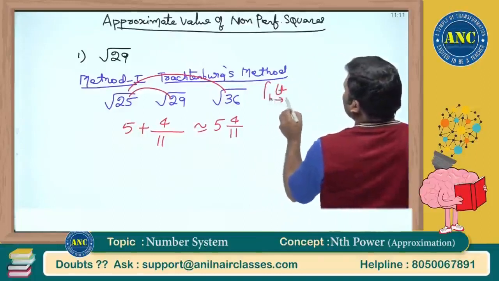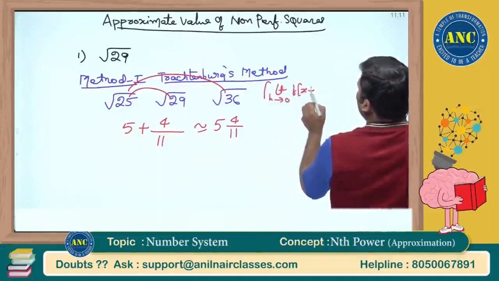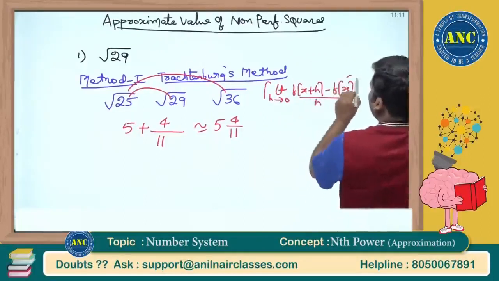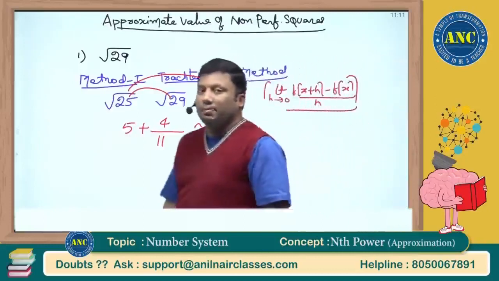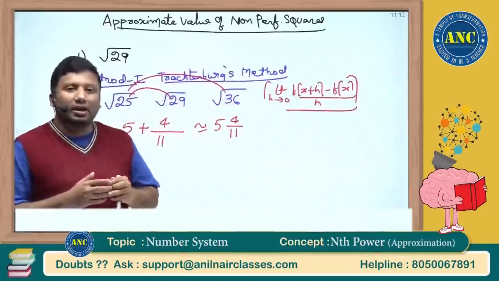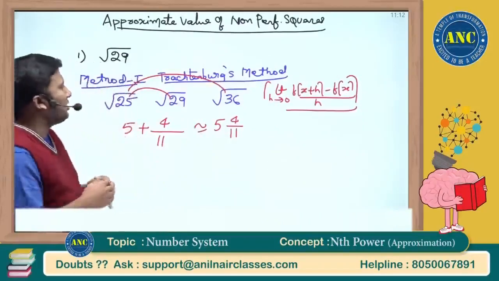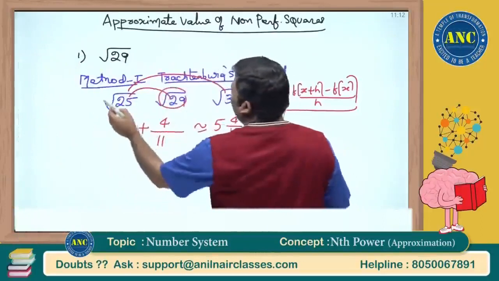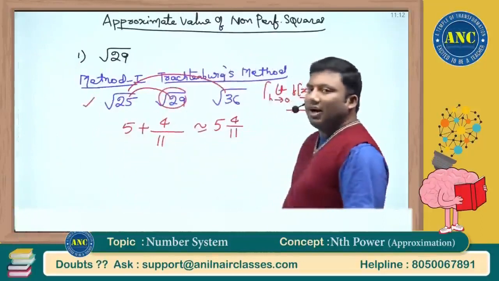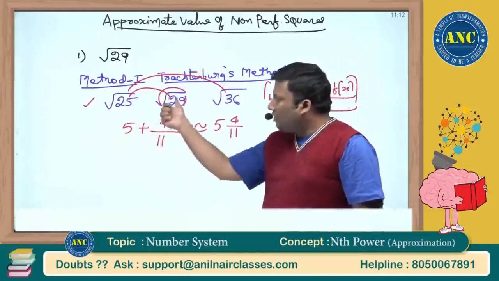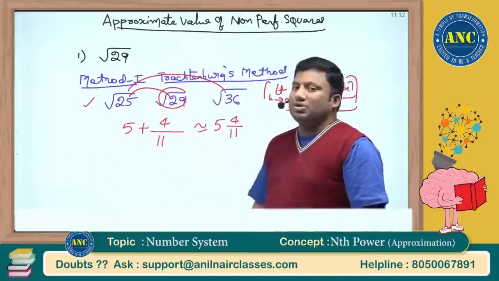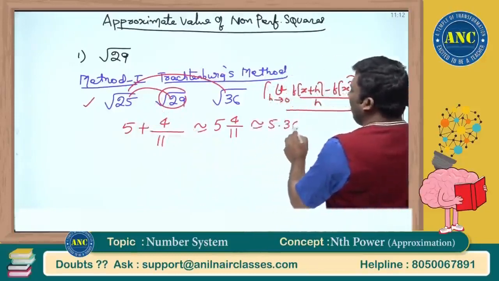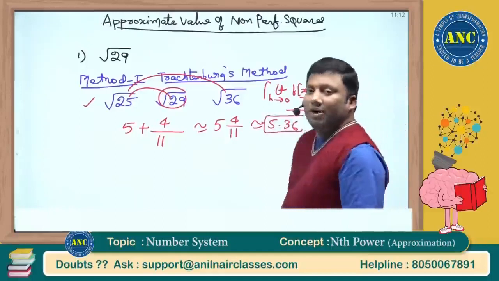Where this concept came from: limit h tends to 0, f of x plus h minus f of x by h. From these limits, he has given this proof. You can download Trachtenberg's book of speed mathematics, then you will get this approach. Square root of 29 lies between root of 25 and root of 36. 5 plus 4 by 11. 4 by 11 is approximately 0.36, so it is close to 5.36. This is one method.